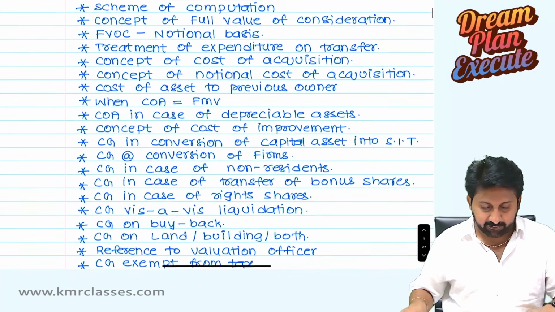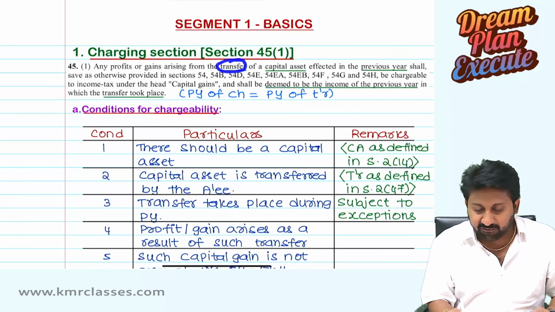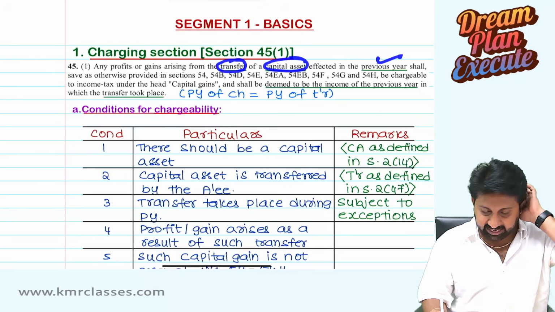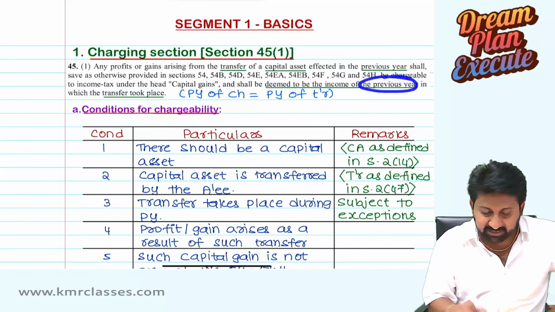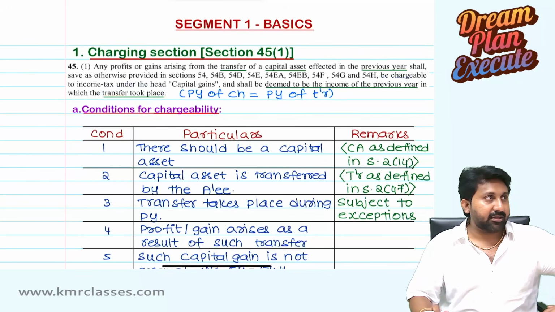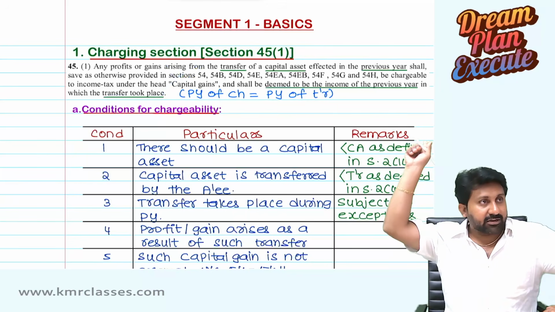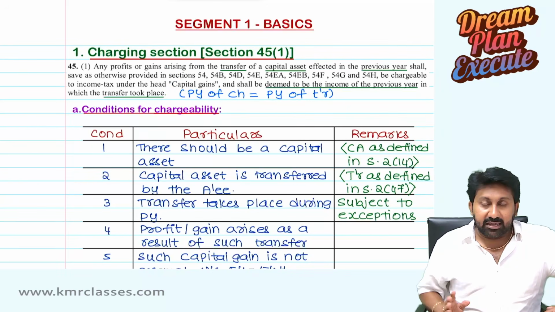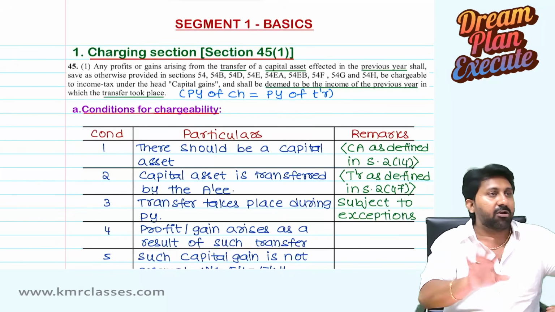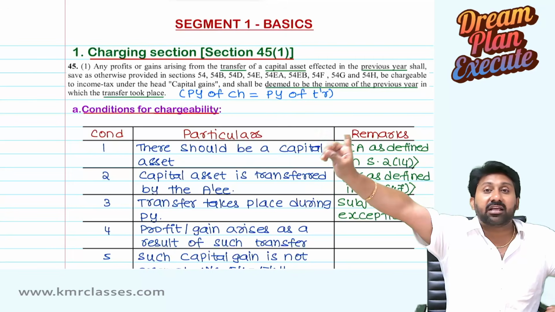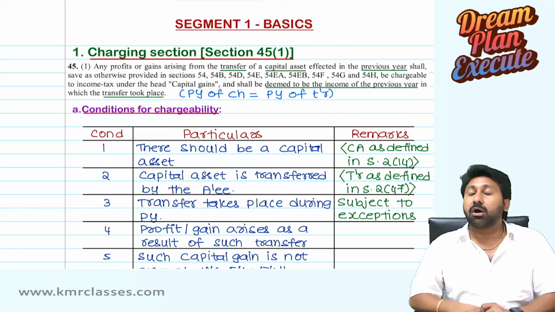Section 45, charging section: any profits or gains arising from transfer of a capital asset in the previous year shall be chargeable to income tax and deemed to be the income of the previous year in which the transfer took place. That is 45. This will not apply in this case. So even though there is a profit or gain arising from the transfer, this tax will not be levied on the transfer or distribution of capital assets at the time of partition of a HUF. So how to understand this?